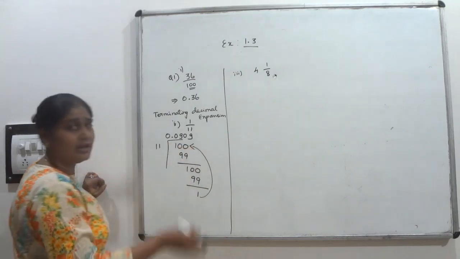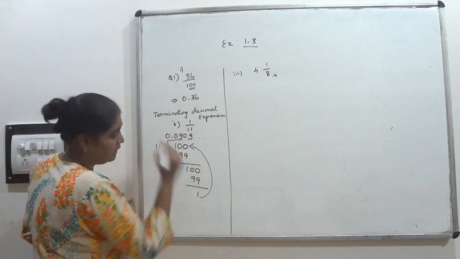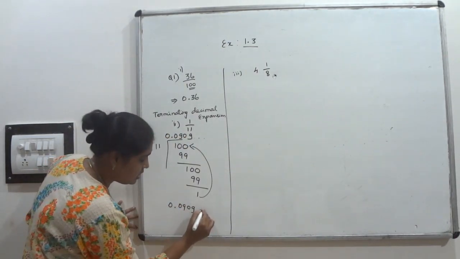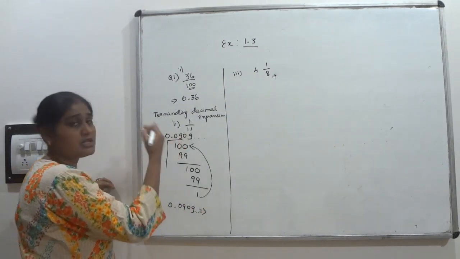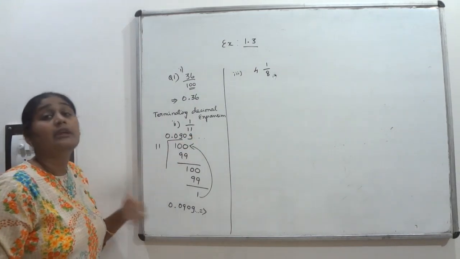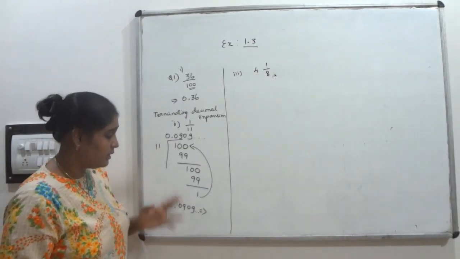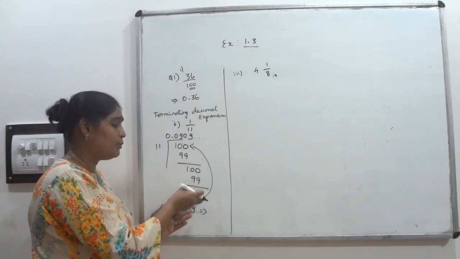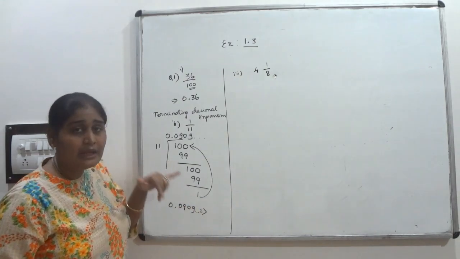The remainder 1 is again and again repeating. That's why we can see this one, 0.0909, that we can write. It will never end. Okay. So the particular set of numbers, 09, is repeating in the quotient place. That's why this is non-terminating but recurring. Why am I telling it is non-terminating? Because the remainder is what? 1. It will never end. Again when you are putting 0, again it will go like this. The remainder comes 1. That's why it never ends.